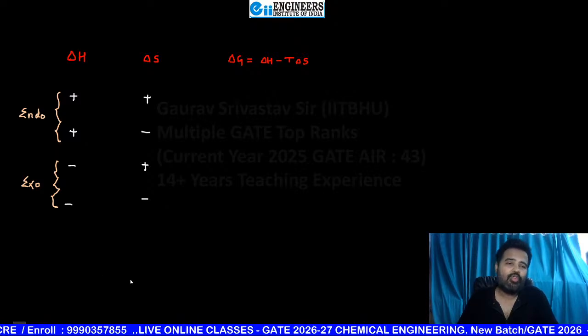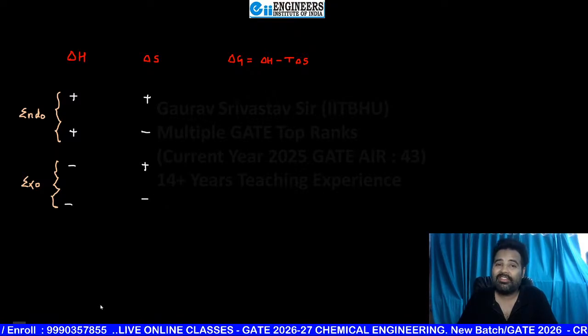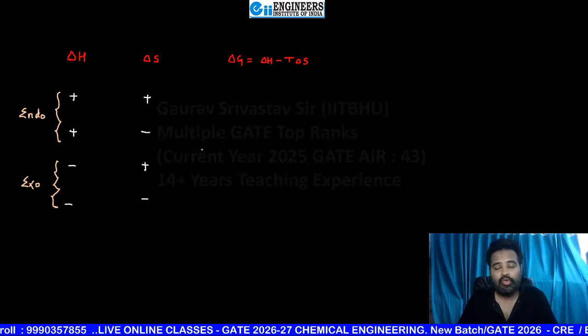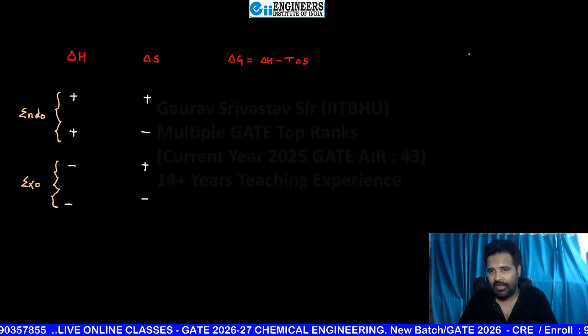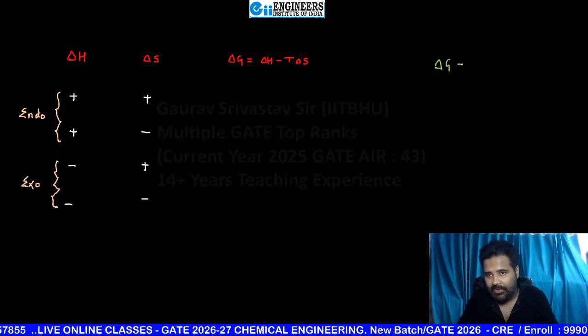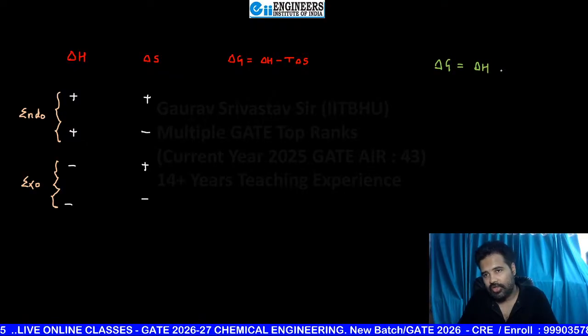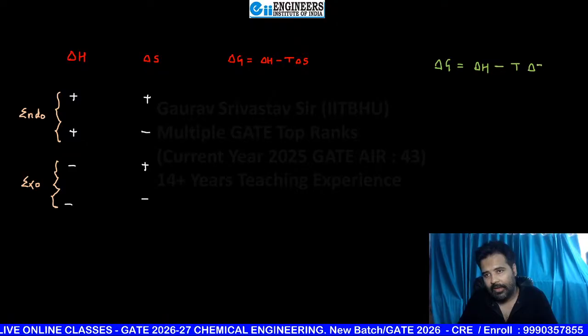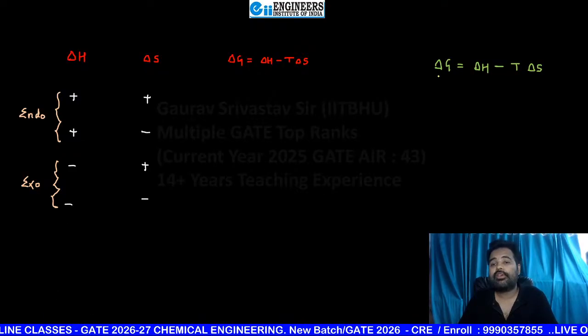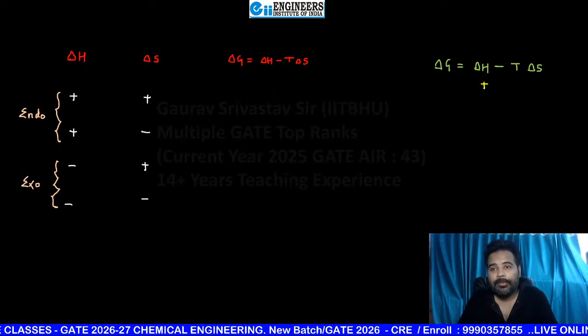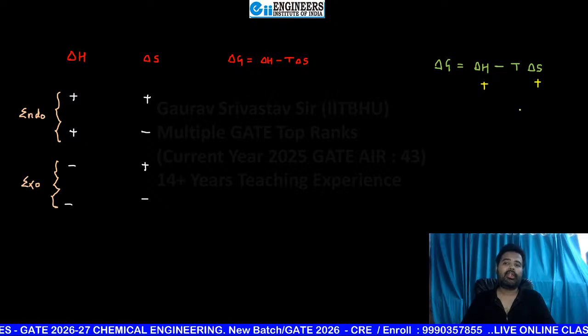So I am worried about the sign of this delta G. So how to check it? See, if delta H is positive, I am putting here positive. Here I am writing again delta G is equal to delta H minus T delta S. Now what I am telling you is that if this is positive and delta S is also positive, T is absolute temperature in Kelvin, always we are using Kelvin here, so that can't be negative.